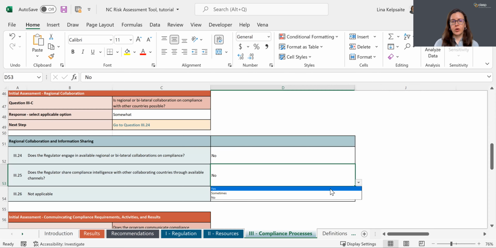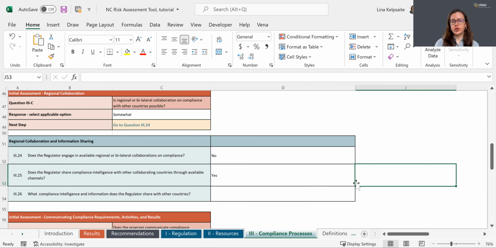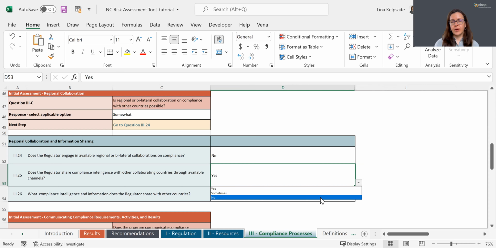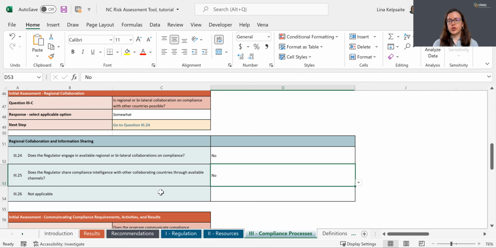The follow-up question asks, what compliance intelligence and information does the regulator share with other countries? So if no information is shared, this question becomes non-applicable and you're not required to respond to it.